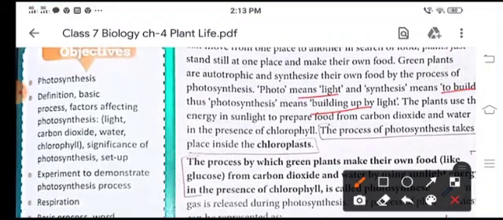The plants use this solar energy or sunlight to prepare food from carbon dioxide, which comes from the atmosphere, and water, which comes from the soil, in the presence of chlorophyll. This process of photosynthesis takes place inside a cell organelle, that is chloroplast.